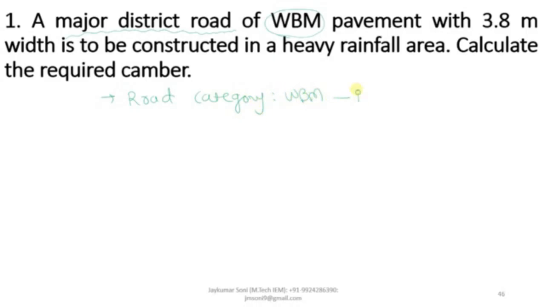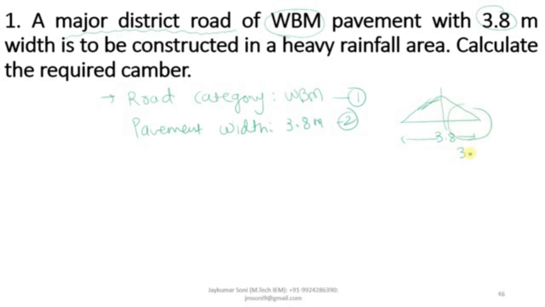This is the first information that we are getting from the particular example statement. The pavement width which is given is 3.8 meter. So if this is the total 3.8 meter pavement width and this is the camber, then the camber will be half of the width. It will be 3.8 by 2. This is the first thing that you need to understand.